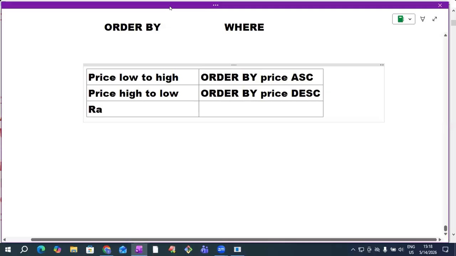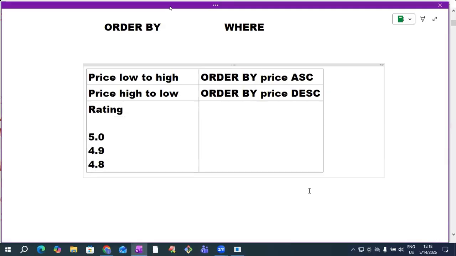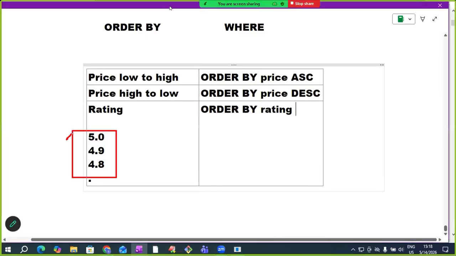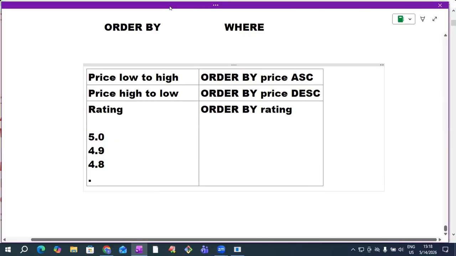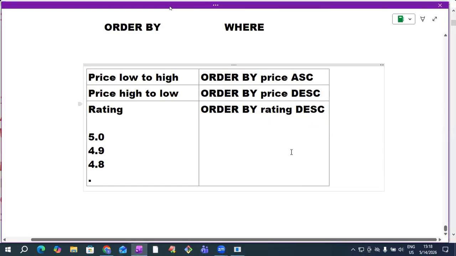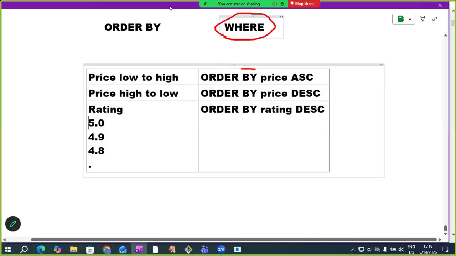Suppose you are selecting order by rating: 5.0 products, then 4.9 products, then 4.8 rating products like this. Internally, how does it apply, sir? Order by. Which column values? Rating. Is this ascending or descending order? Descending order. So apply descending. Are you understanding, sir? So to perform sort operations, we use order by class.